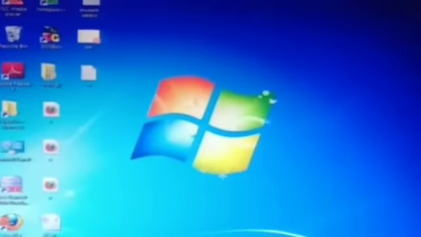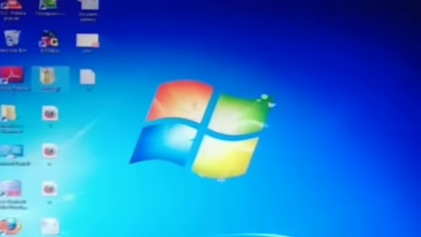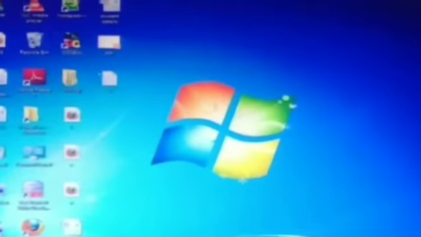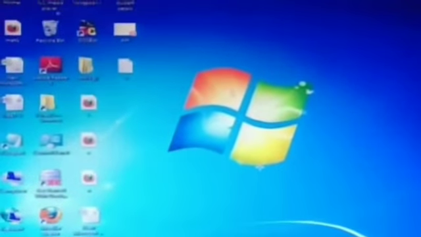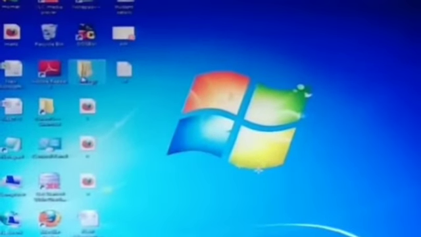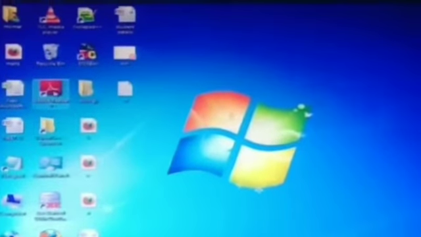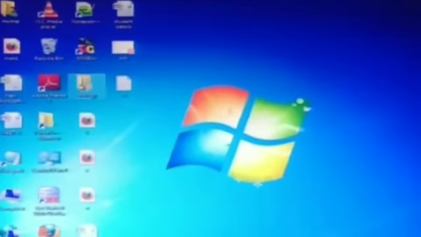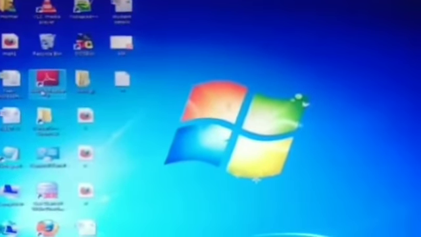Now we can see what icons are. Icons are nothing but images of files, folders or any program. See here, this is our file, and this is what? It is a folder, and this is a program image. It is an image of a file, folder or any program.